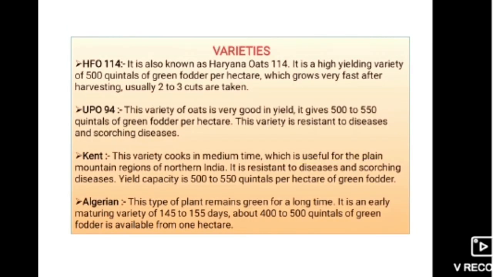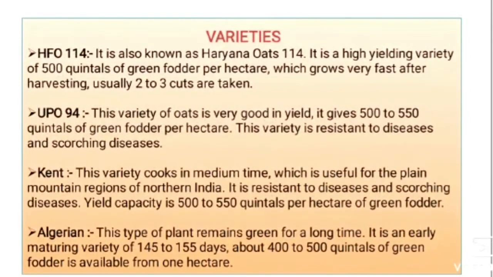Now moving to varieties of oats. There are different varieties, the following. HFO 114, also known as Haryana oats 114. It is a high yielding variety of 500 quintals of green fodder per hectare, which grows very fast after harvesting. Usually 2 to 3 cuts are taken.